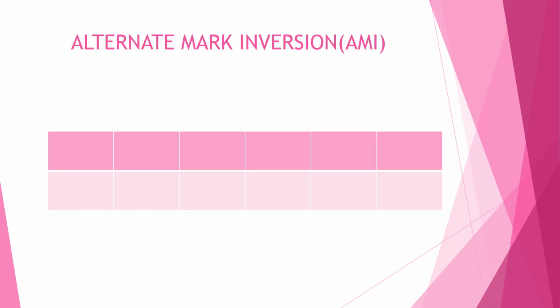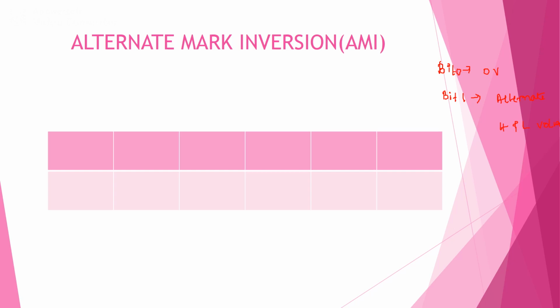Alternate mark inversion or AMI. In the case of AMI, bit 0 can be represented using 0 voltage, and bit 1 can be represented as alternate high and low voltages.